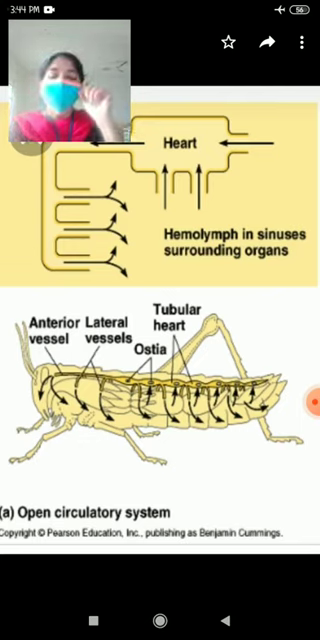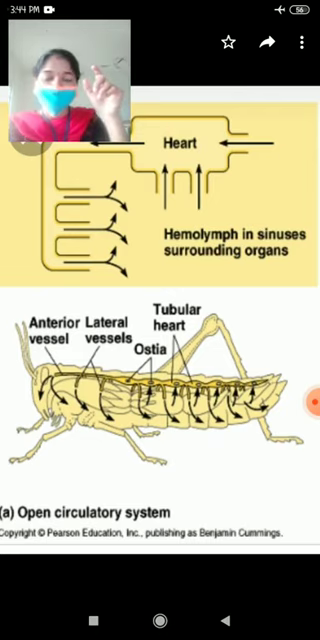Here the heart pumps blood into the large blood vessels. What do we call these large blood vessels? Arteries. The work of the arteries is to supply blood from the heart to the organs. The blood vessels that carry blood from the heart are called arteries.